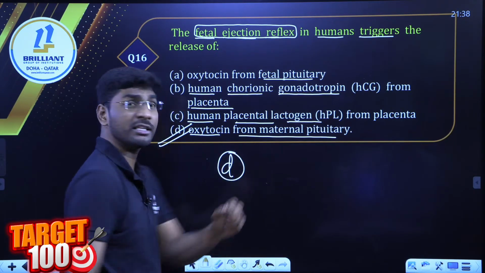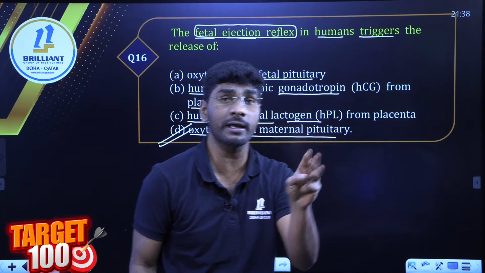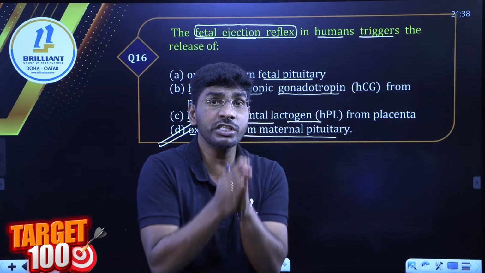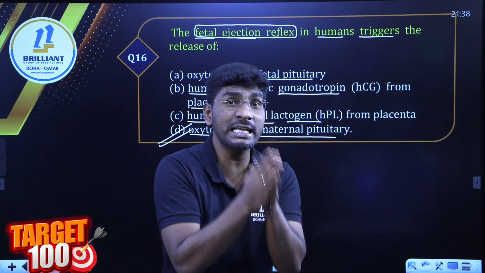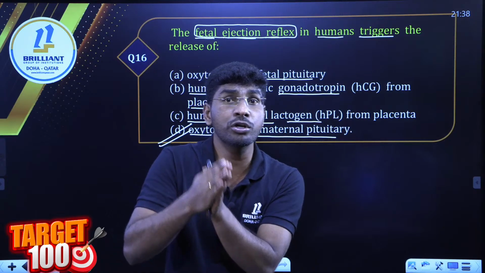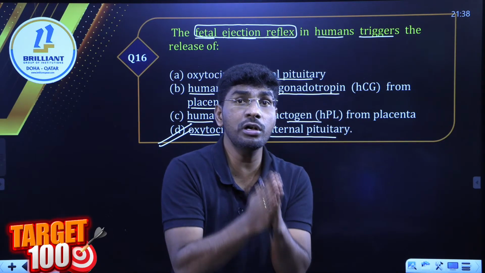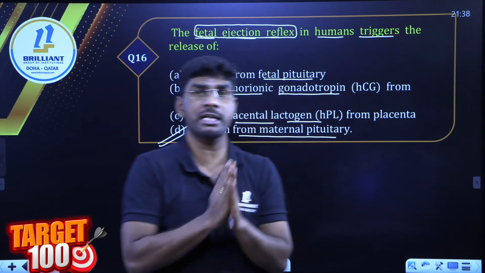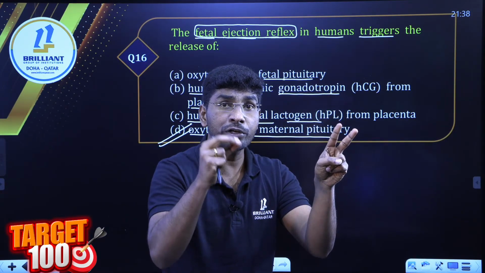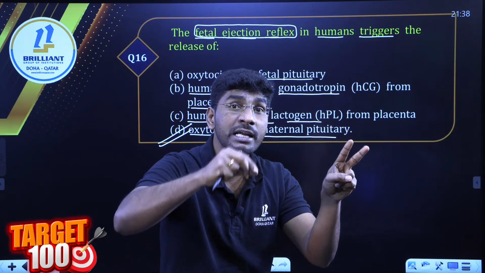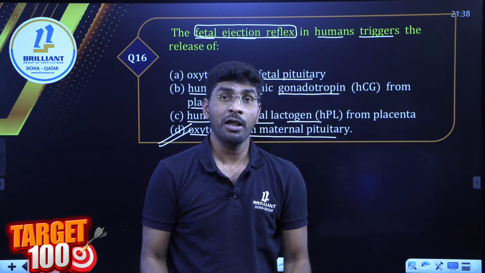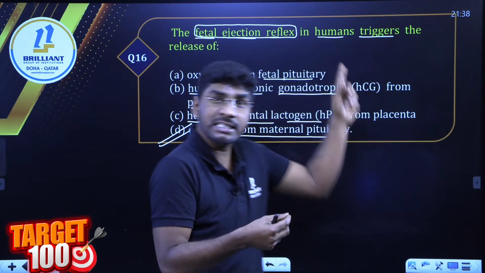My dear students, there are 3 related questions. If a question comes in the exam on initiation of parturition, the signals originate from the fully developed fetus plus placenta; both are participating. But if the question asks which of the following releases the fetal ejection reflex, it is the fully developed fetus.